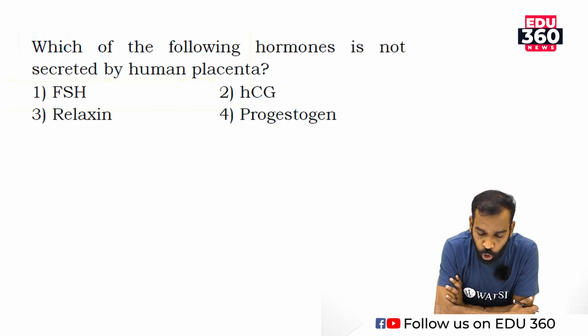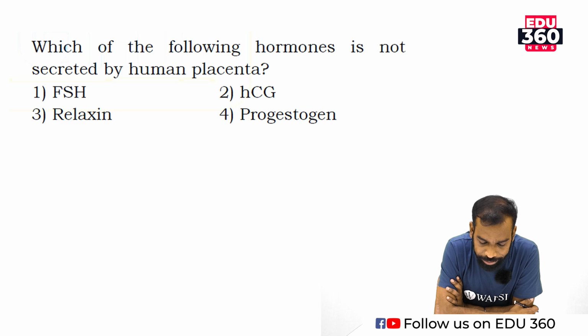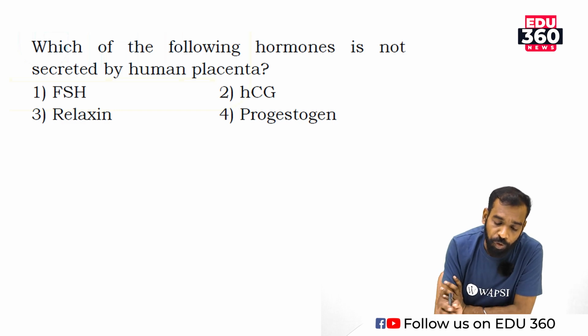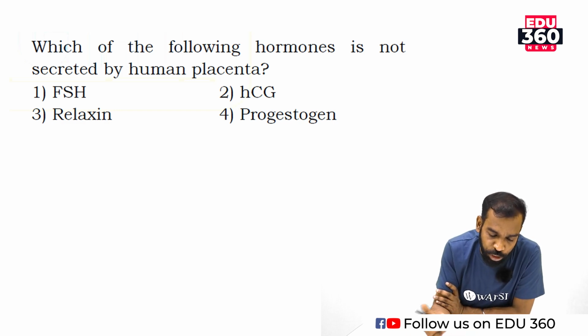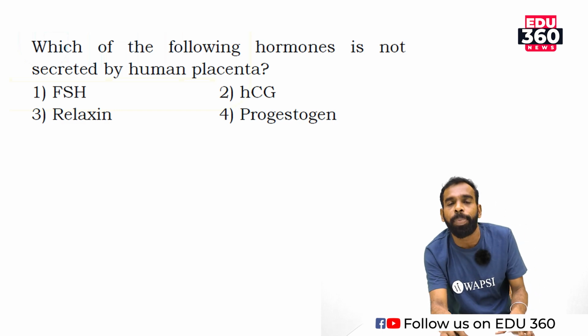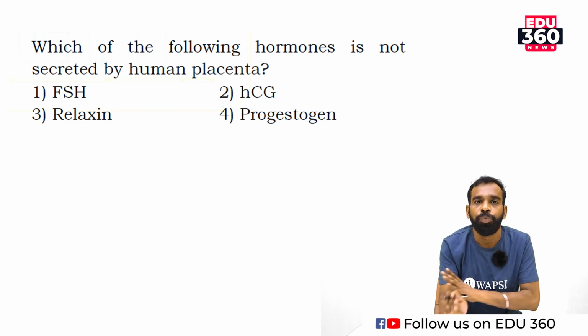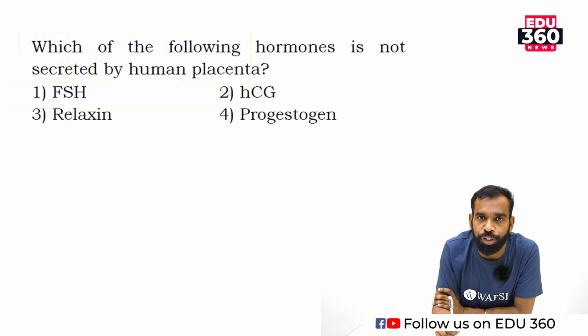Then question number 8. Which of the following hormones is not secreted by human placenta? Not secreted by. Which of the following hormones are not secreted by human placenta?